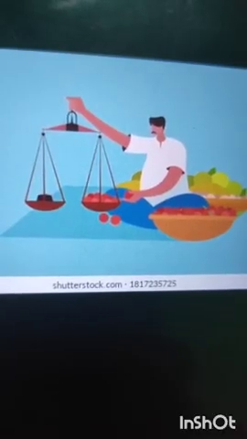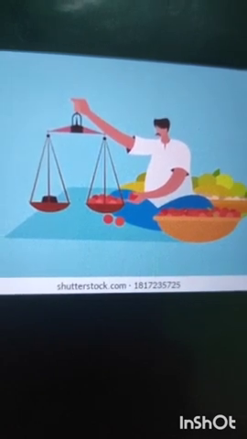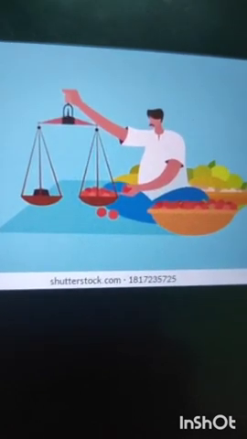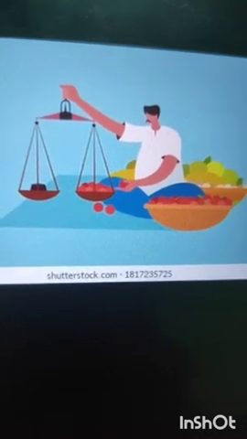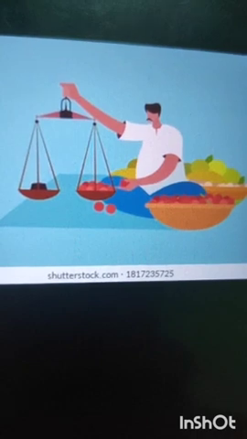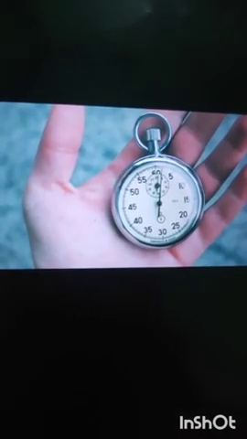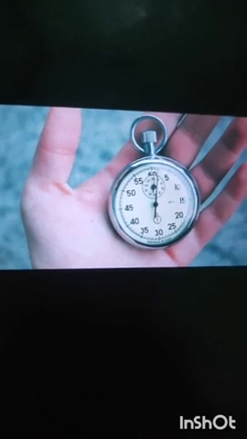In our day-to-day life we see common measurements around us. First, a very common one is the vegetable vendor. A vegetable vendor weighs the vegetables which we buy with the help of a beam balance. A cloth merchant measures the length of each piece of cloth which we buy. We measure time on a regular basis.